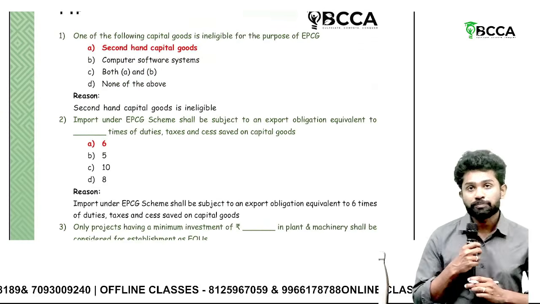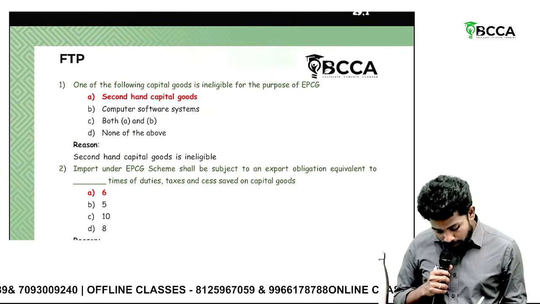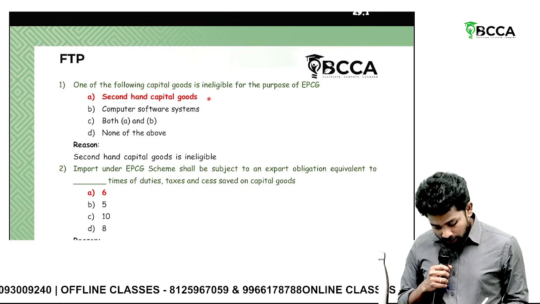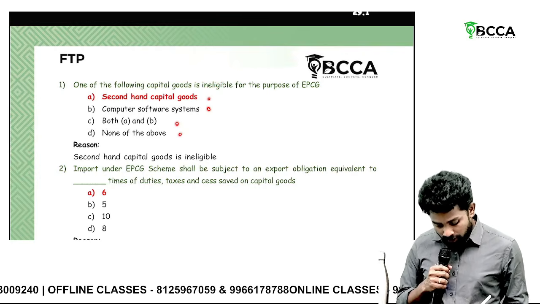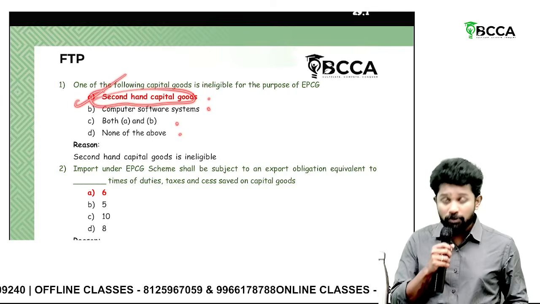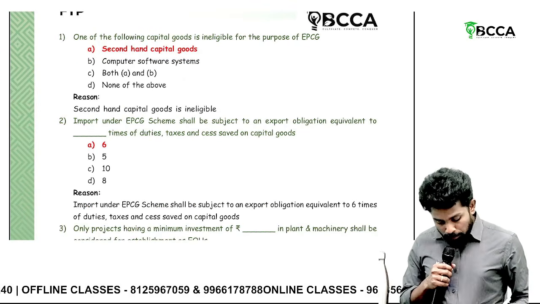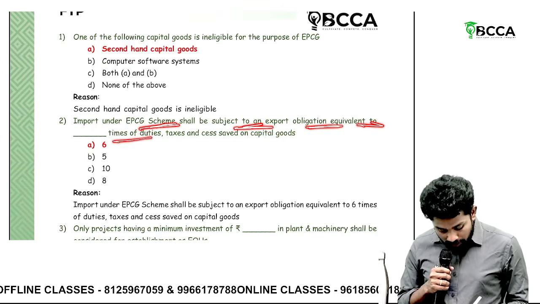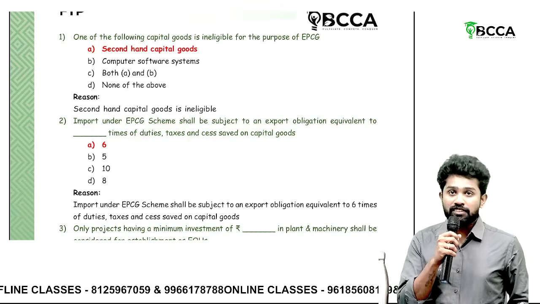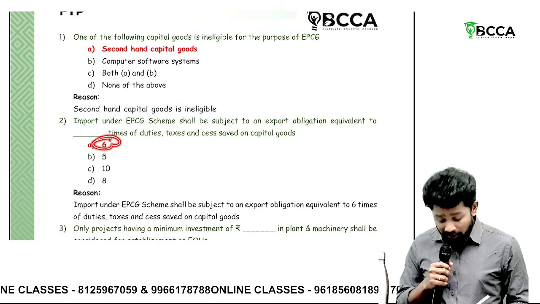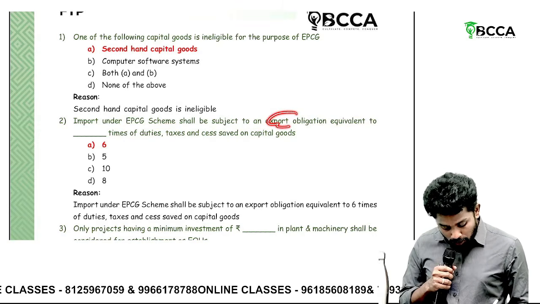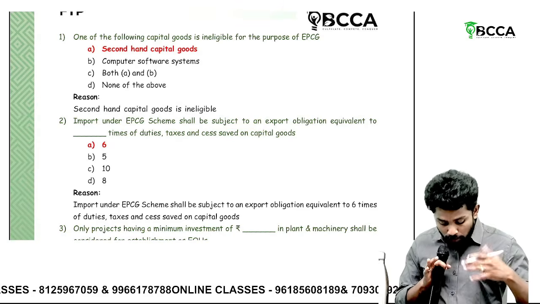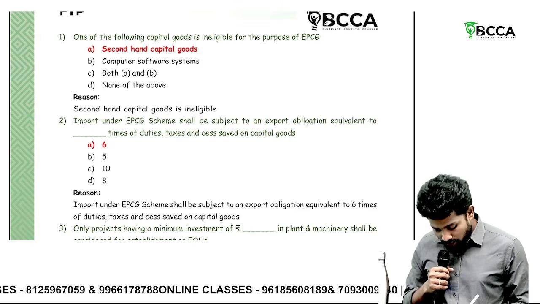Then FTP. One of the following capital goods is ineligible for the purpose of EPCG. Second-hand goods, computer softwares, A and B, none of the above. Second-hand goods are ineligible for EPCG. Import under EPCG shall be subject to an export obligation equivalent to dash times of duty saved. Under EPCG, the export obligation is 6 times of duty saved.